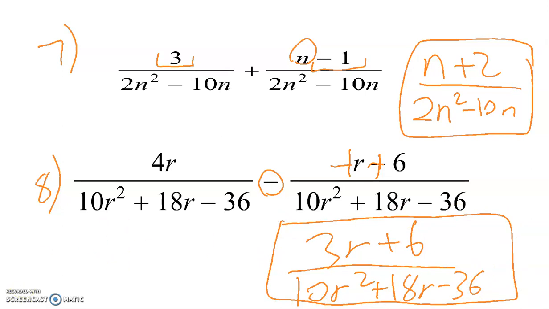So that's the answer. The key for number 8 is actually for both numbers 7 and 8. So be careful when you're subtracting. Do not forget to change the signs.